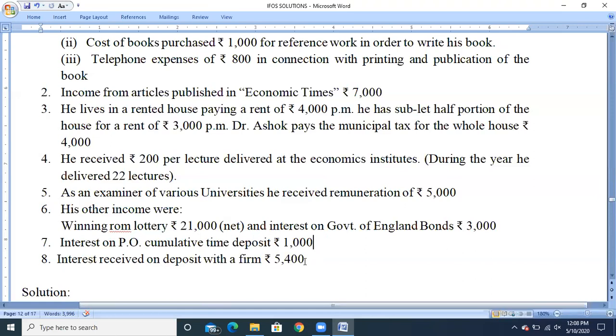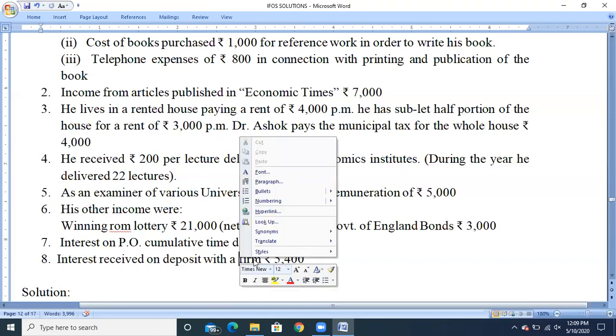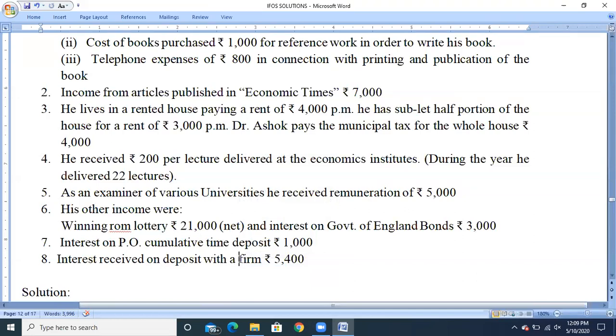And the last one, interest received on deposit with the firm, rupees 5,400. So here they are receiving the interest on deposit with a firm. If they have not given the word tax-free, then it is assumed that the amount is from less tax securities. And if you observe, the firm has been mentioned, correct? So it is nothing but a commercial security. We have already discussed that any interest amount which has been directly given and earned by a commercial entity, if it is a less tax security, definitely we need to do the gross up.